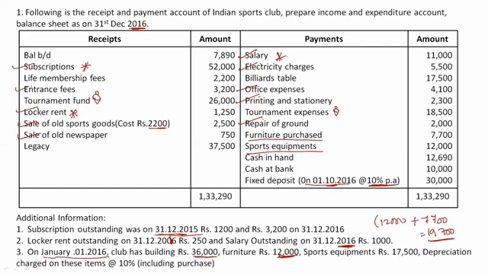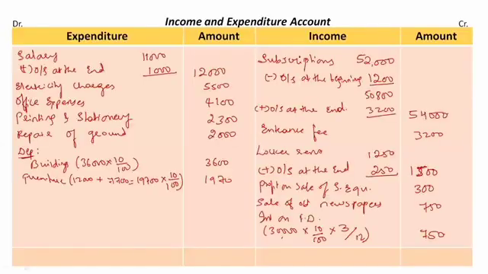We already had 17,500 sports equipments at the beginning of the year, and we again purchased sports equipment worth rupees 12,000 during the year. So again we need to add both of these. So sports equipment, okay, 17,500 plus 12,000, which will be how much rupees?